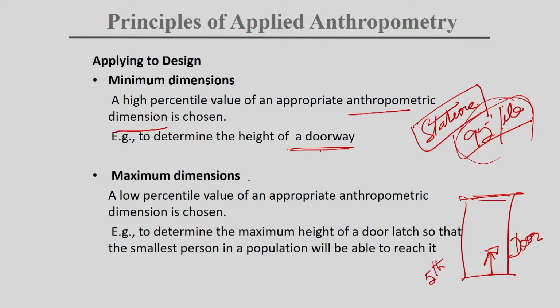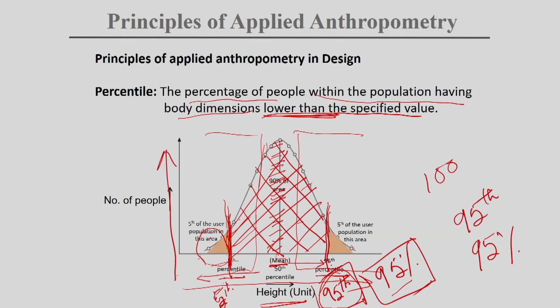If you go to this graph and take the 5th percentile of the data, you are only excluding this part and you are taking care of the whole rest of the graph. If a person has a height below this, that part you are excluding. That means the smallest section, less than 5%, you are excluding. The rest of the people will be able to manipulate it.